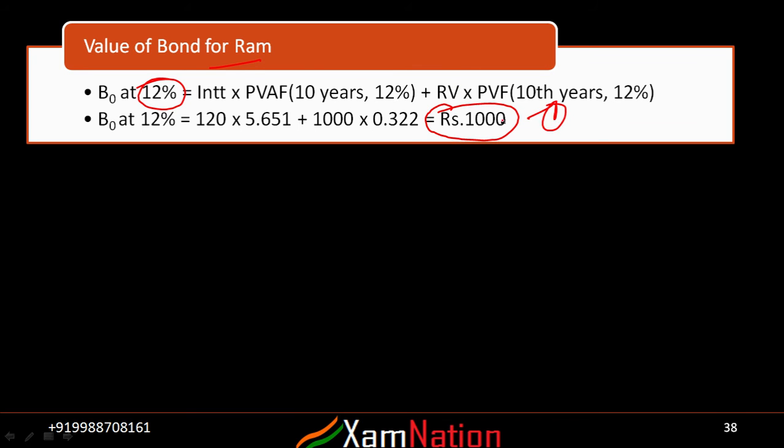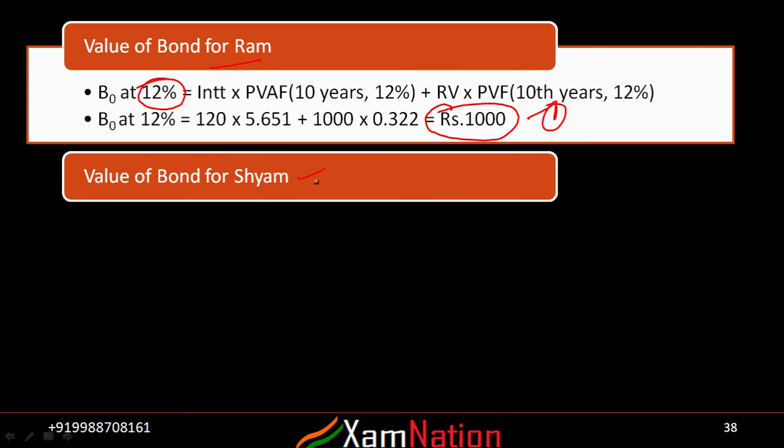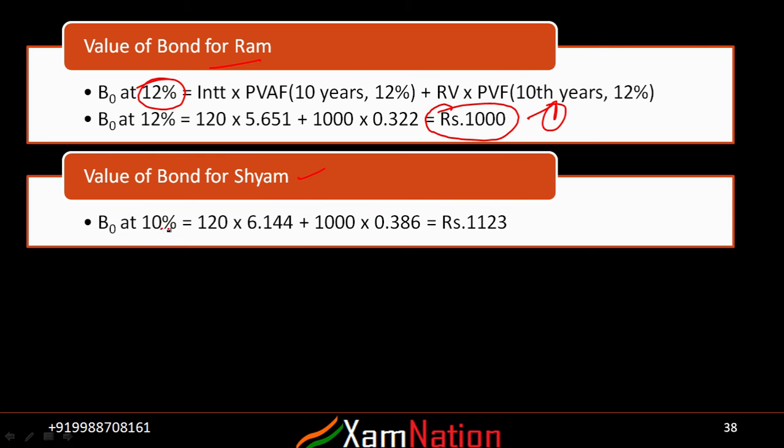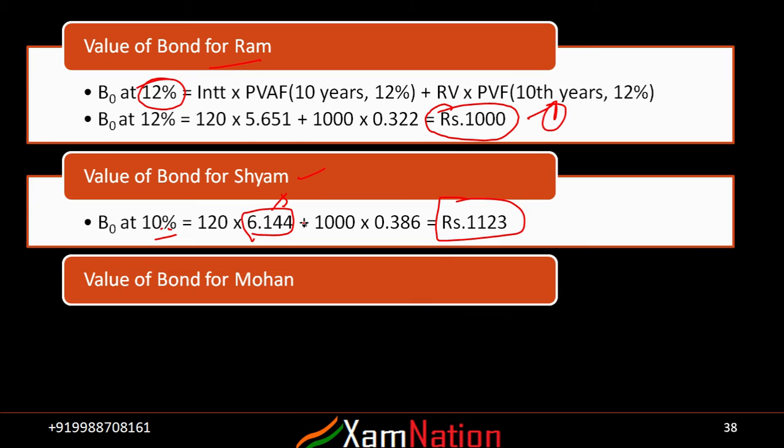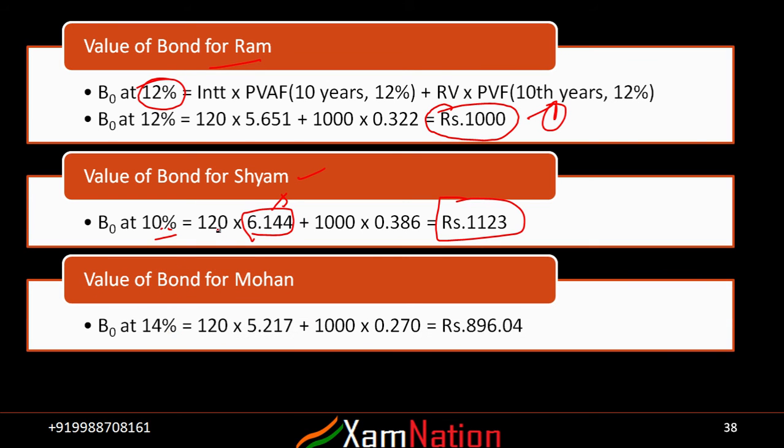This is the one case. Second case, value of a bond for Sham, it would be the bond at the rate of 10%, 120 into the present value annuity factor at the rate of 10%, for 10 years, and you will get this much of a number. So in a way you are getting the present value of all the cash flows for each person, with their respective required rate of return taken as the discount rate.